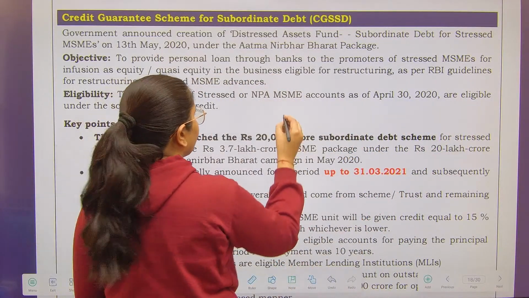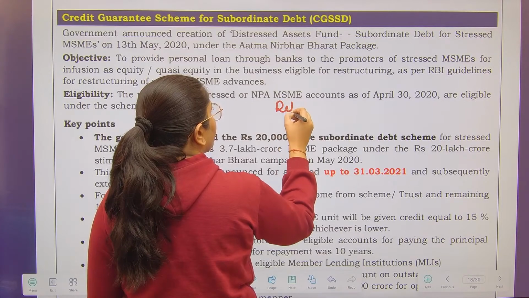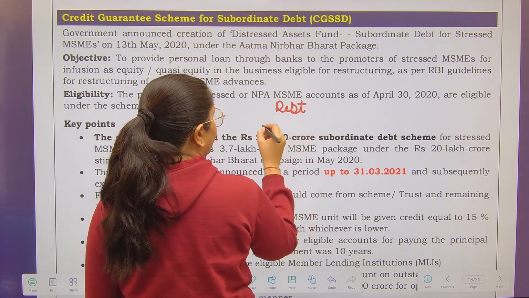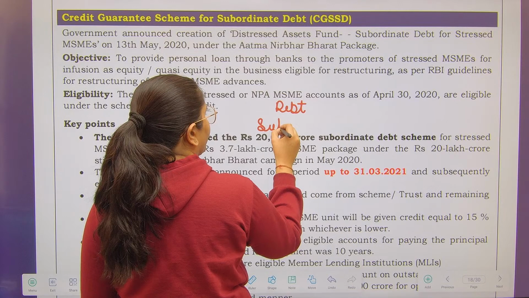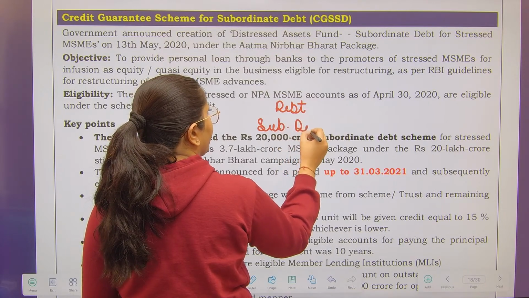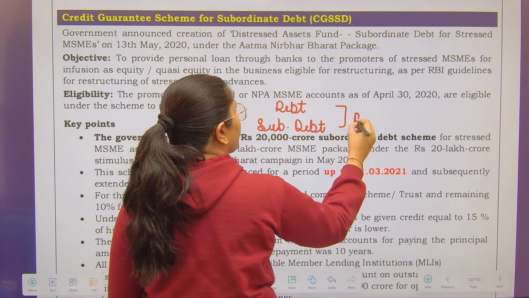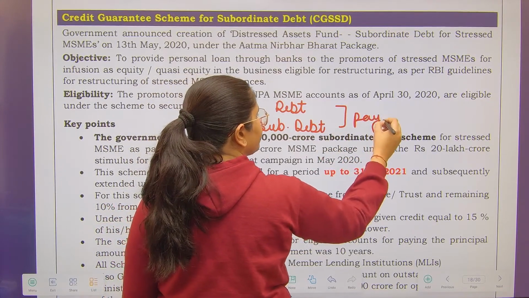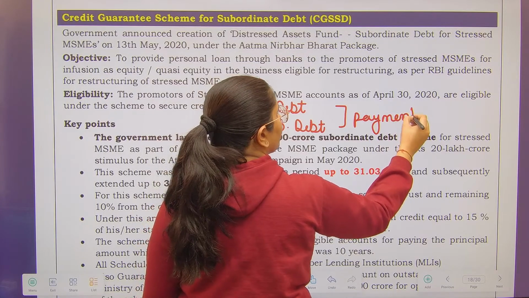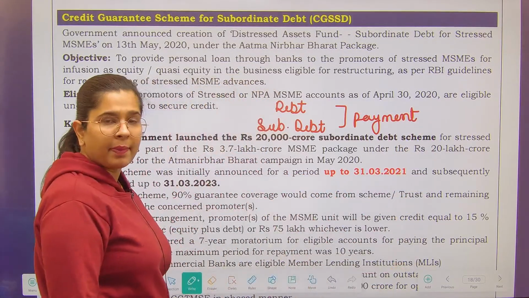Subordinate debt means other debts and then we have subordinate debt. Both of them are differentiated on the basis of payment.